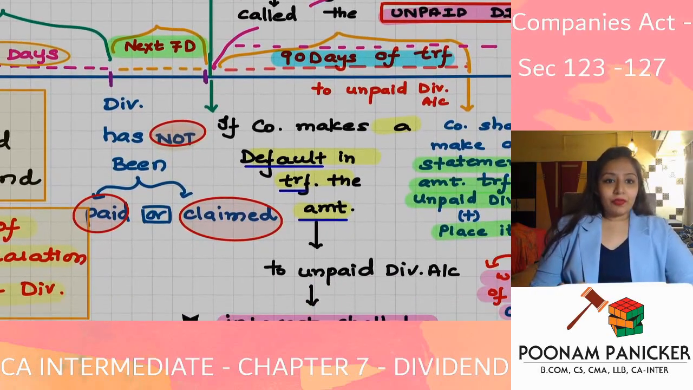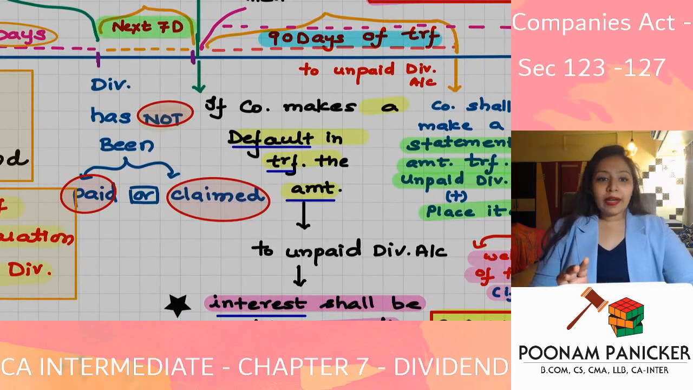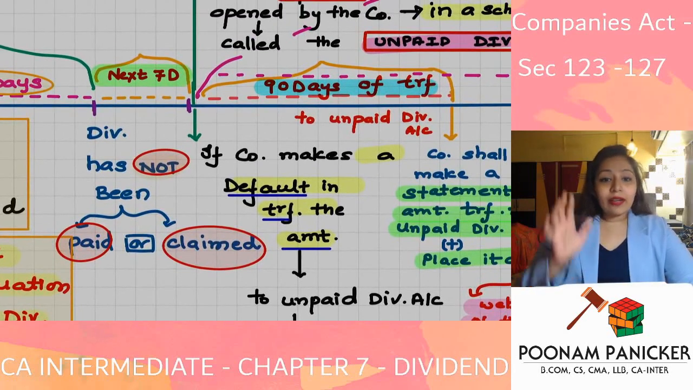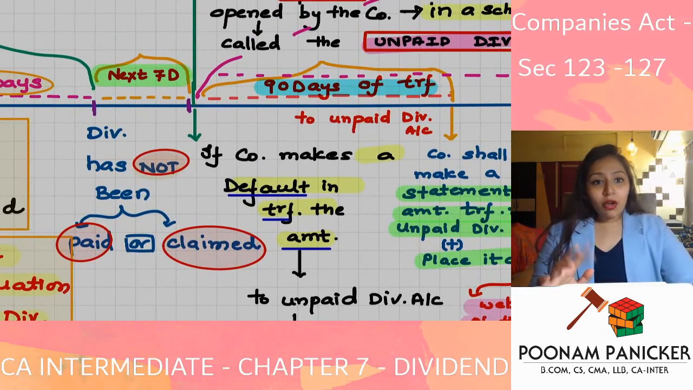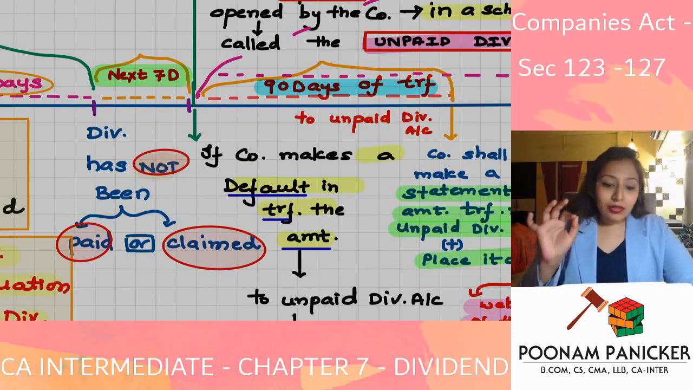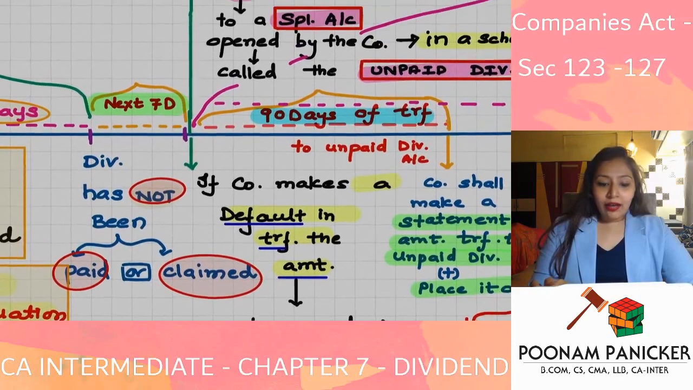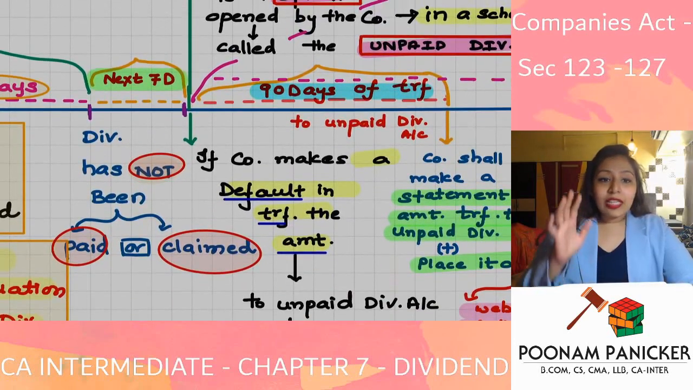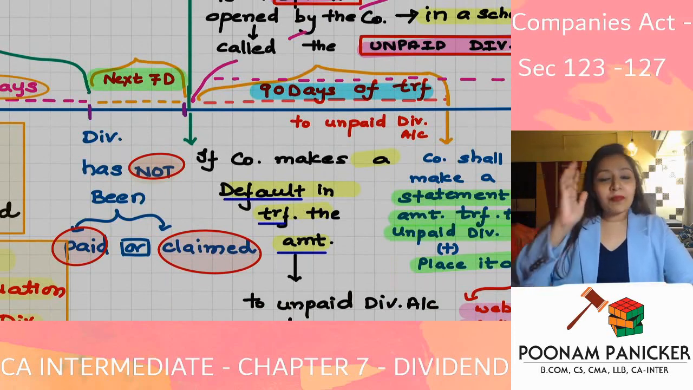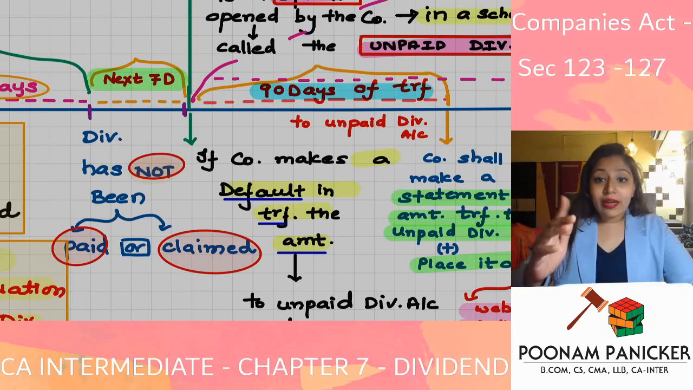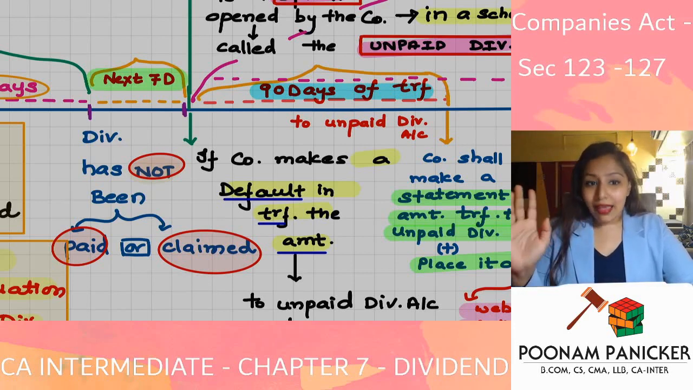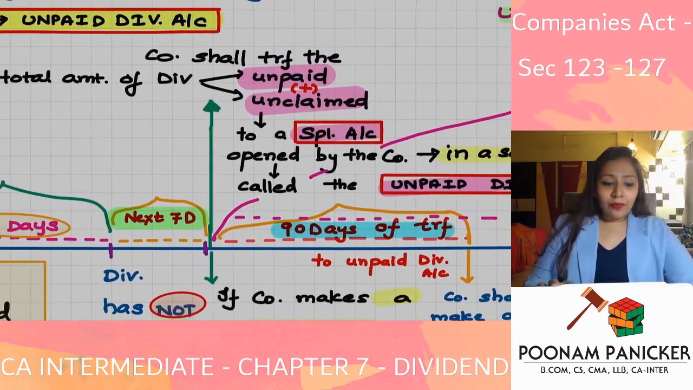But any dividend which is not distributed or paid or claimed within a period of 30 days will have to be transferred within the period of the next 7 days to a special, separate account opened by the company called the unpaid dividend account. So any amount not distributed, paid or claimed within 30 days of declaration will have to be transferred within the next 7 days.